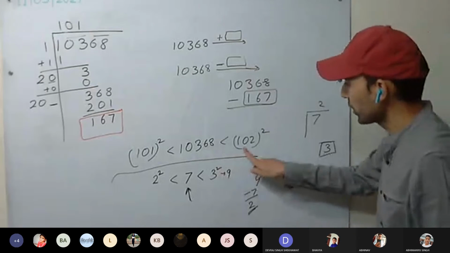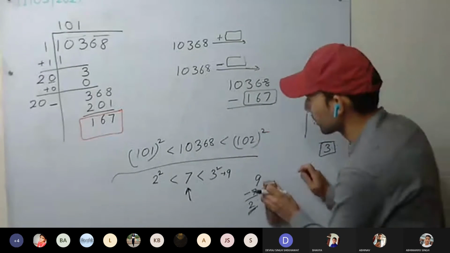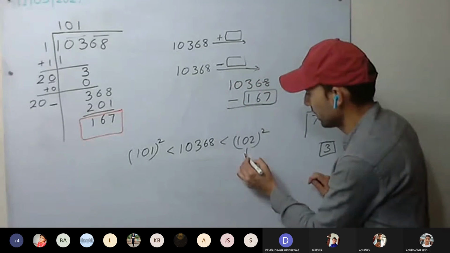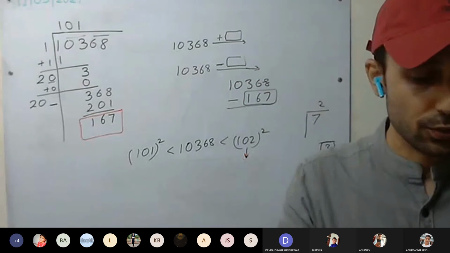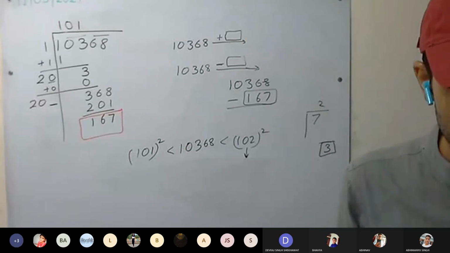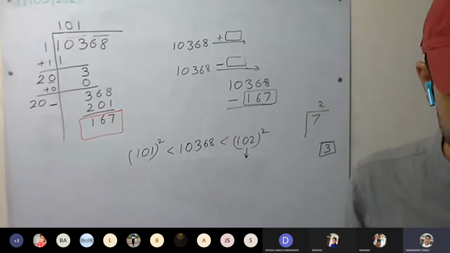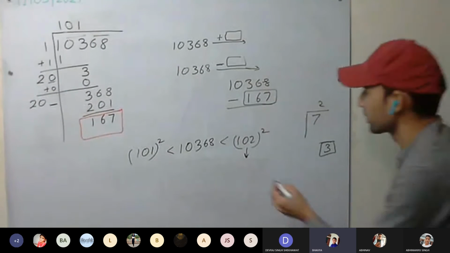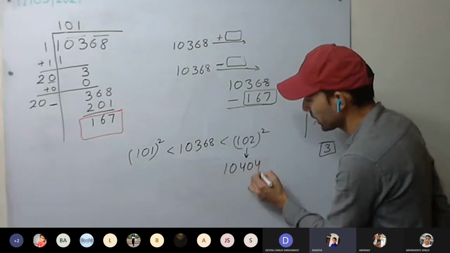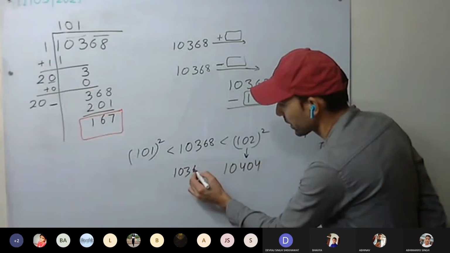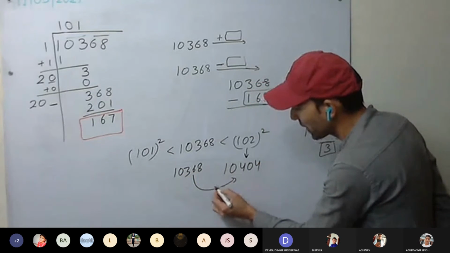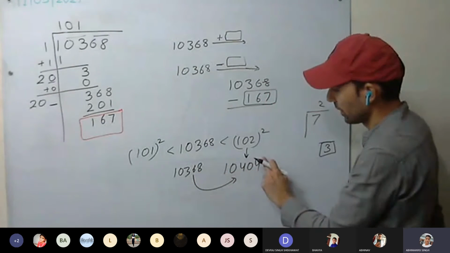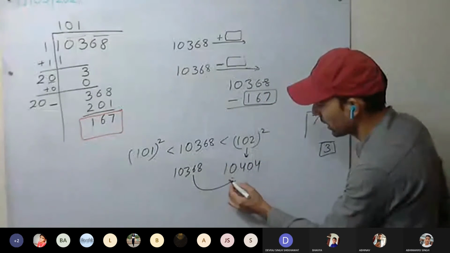So what are we going to add in this one? How much is 102 square? Find this one, 102 square. 10,404. This is there. We have 10368. So how much have we added to this one? Subtract this one from this one. Yes or no? 36.